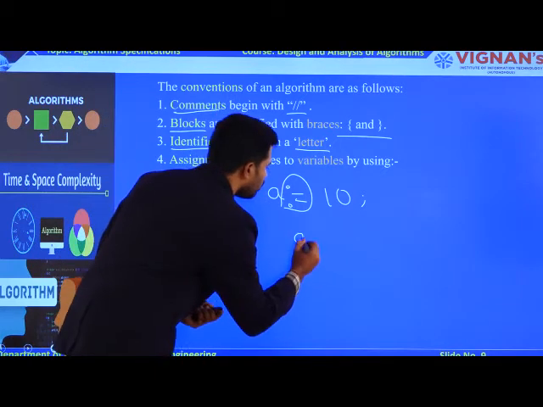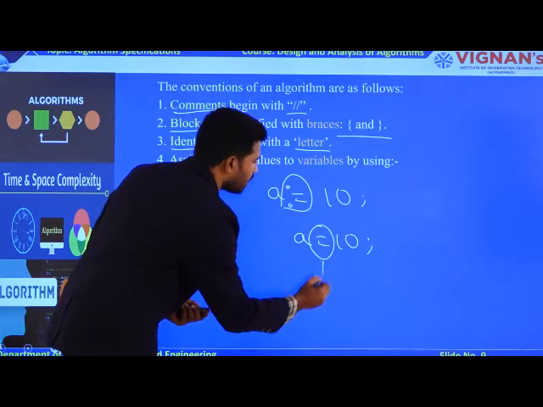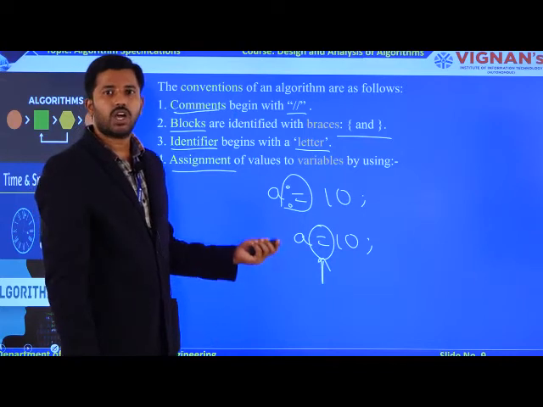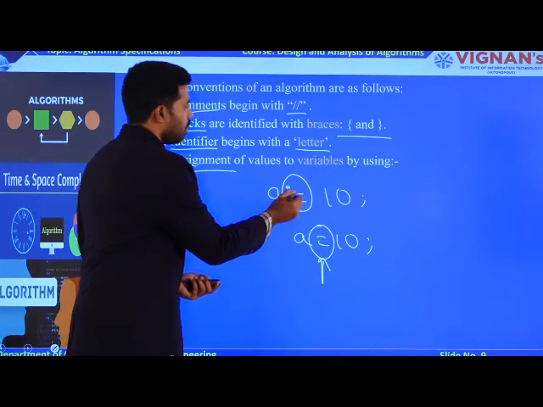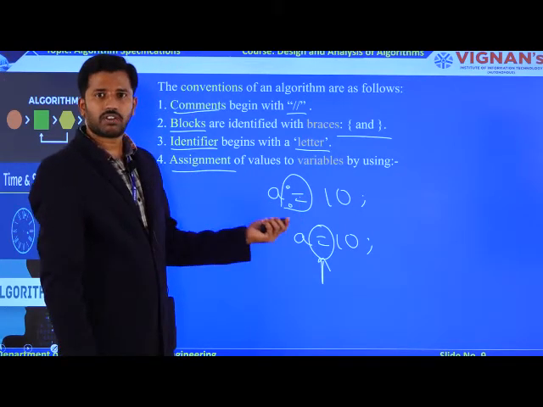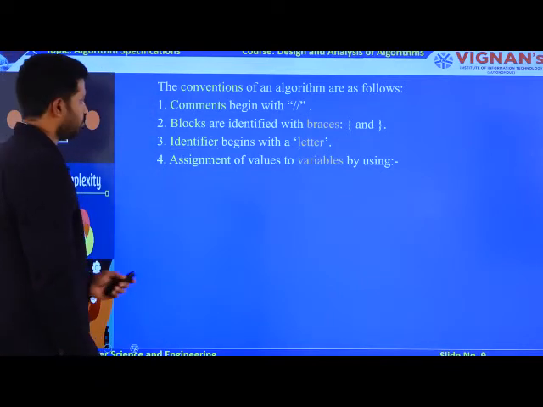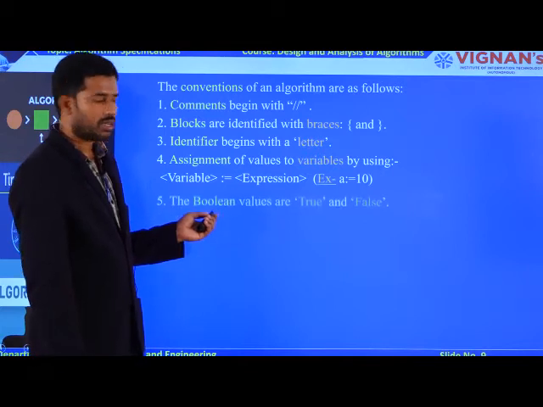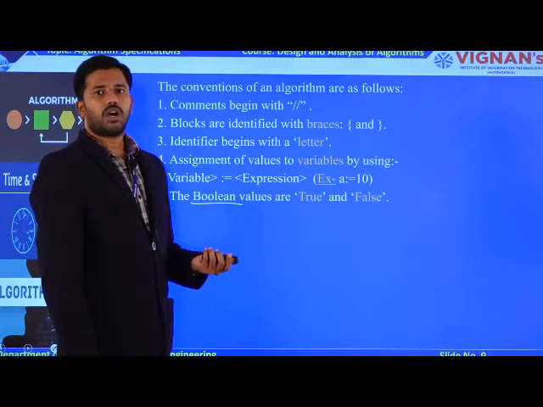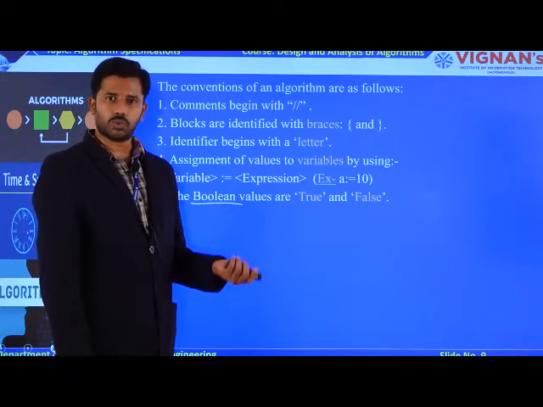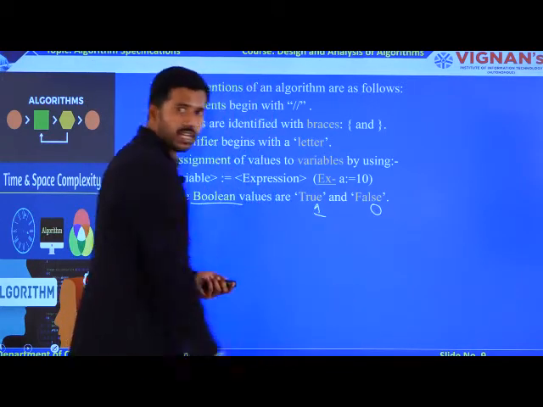Then what happens if I write a equal to 10 in algorithms? The single equal operator in algorithms is going to be called logical comparison. So don't forget to give the colon as a prefix to your assignment operator if you are performing an assignment operation, right? This is the syntax as well as an example. Now the fifth one is Boolean values. In our programming concepts, the Boolean type has how many values? Only 2, true and false. So true will be denoted by 1 and false will be denoted by 0.